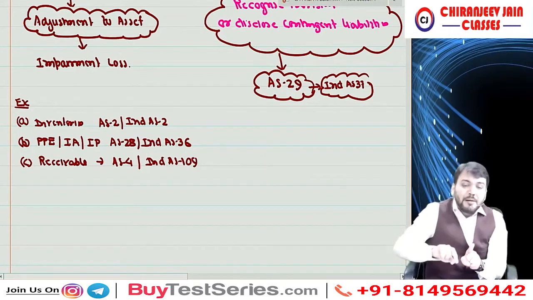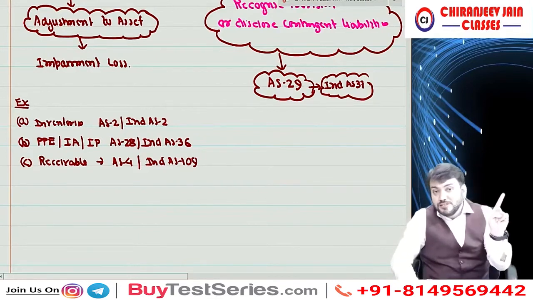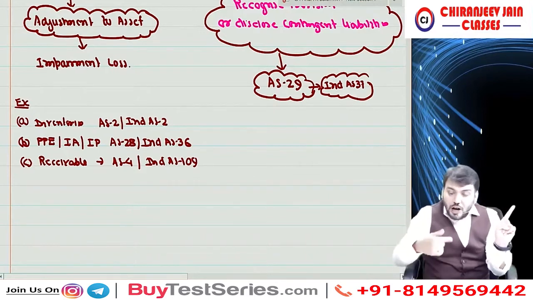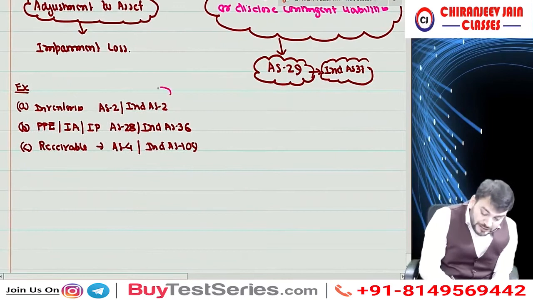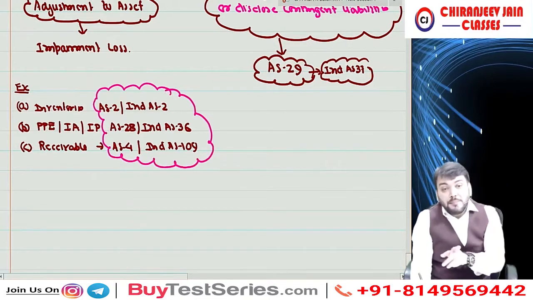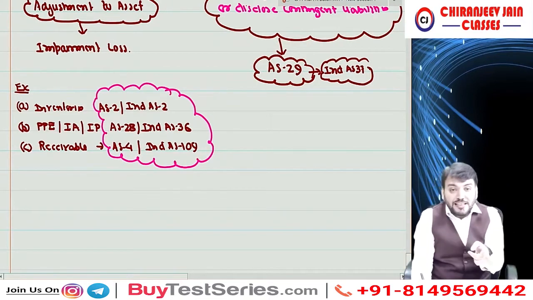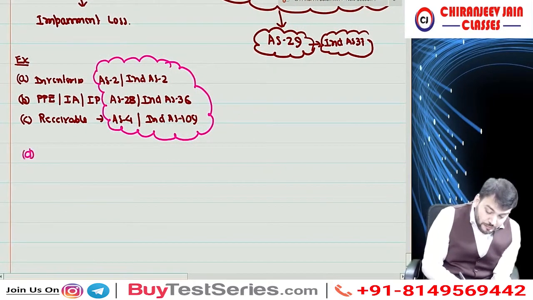Correct? So for receivable we used to apply AS4, means for provision for doubtful debt we used to apply AS4. Now we'll be applying Ind AS 109. Means can I say we have specific Ind AS or AS for the impairment loss or expected loss for the decline in the value of the asset. Correct? You can also write down point number D, investment.